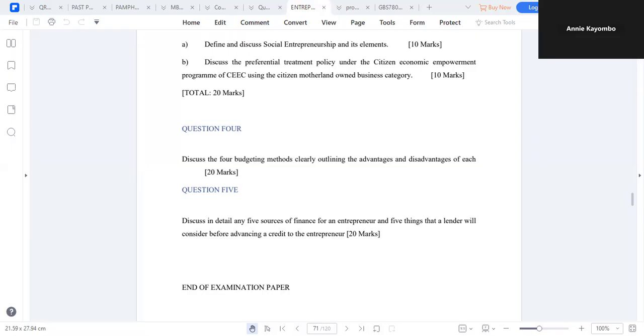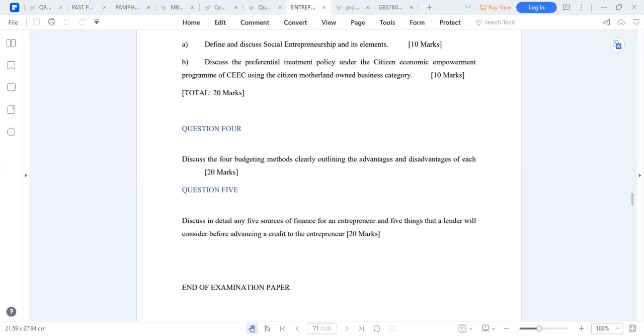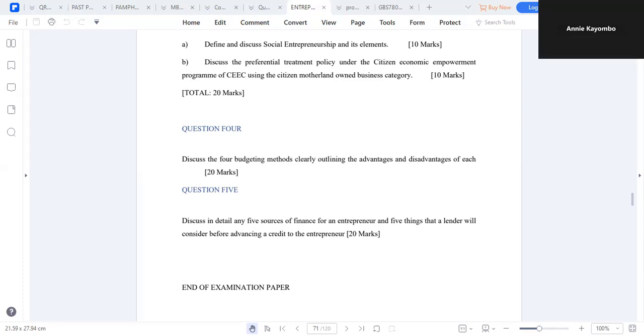So when we're talking about budgeting, we talk about this in financial accounting. So what is budgeting? By definition, we use this terminology time and again.